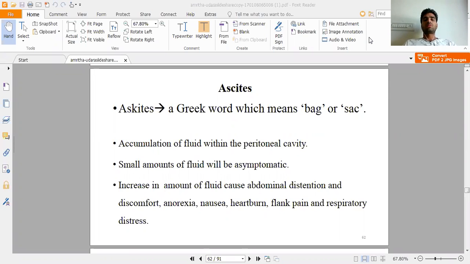In today's class, we will discuss ascites. In Ayurveda, ascites is compared with Jalodhar. What does ascites mean? Ascites means bag or sac. It is the accumulation of fluid within the peritoneal cavity. Small amounts of fluid can be asymptomatic. An increase in the amount of fluid causes abdominal distension and discomfort, anorexia, nausea, heartburn, flank pain, respiratory distress, etc.